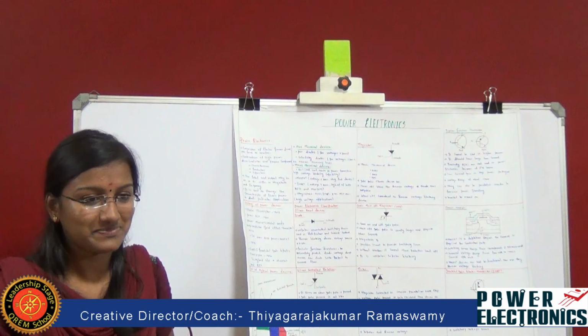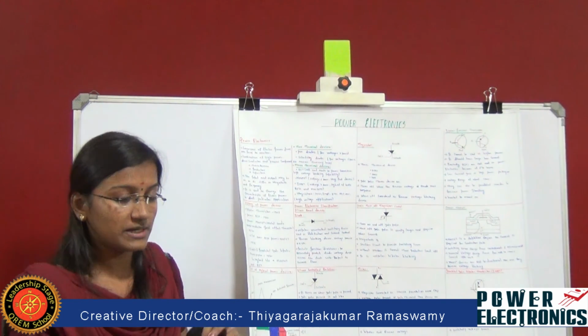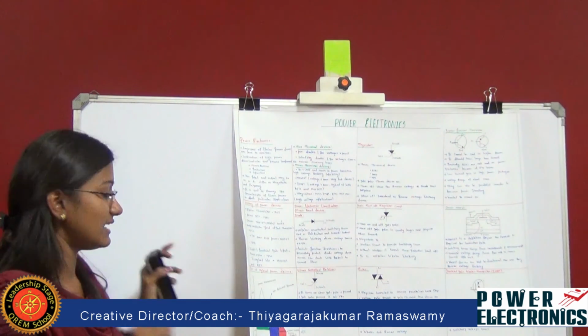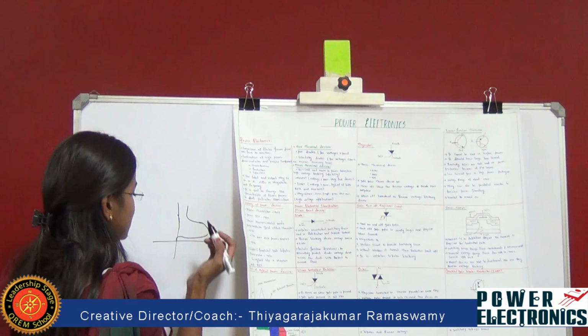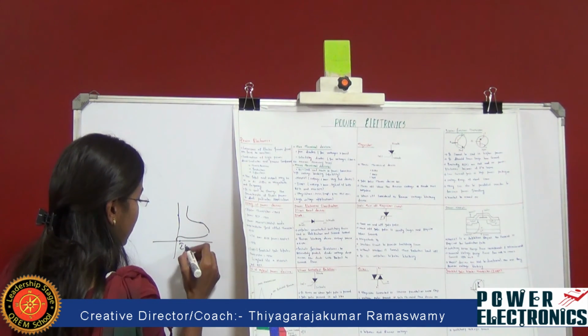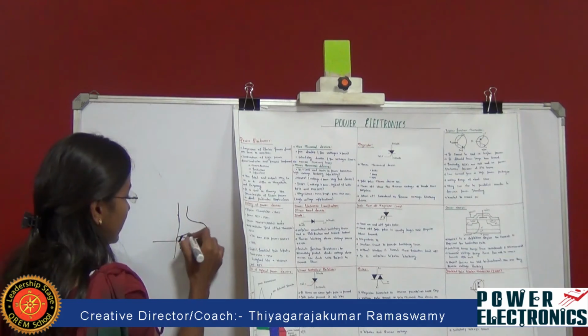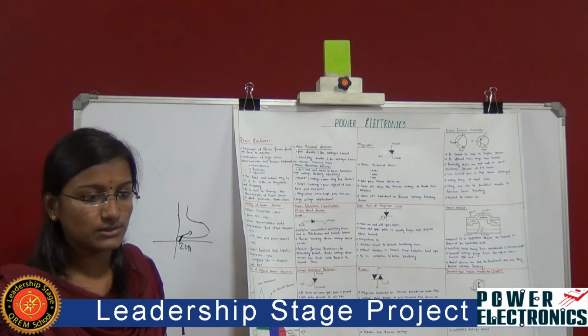Then what is the difference between holding and latching current? In holding current, we hold the current, and it is the minimum current which has to be passed through the semiconducting device. In latching current, this is the waveform of the latching current, where we apply a gate pulse. So the point from here to here is the small amount of current that we pass through this thyristor in order to make this thyristor turn on.